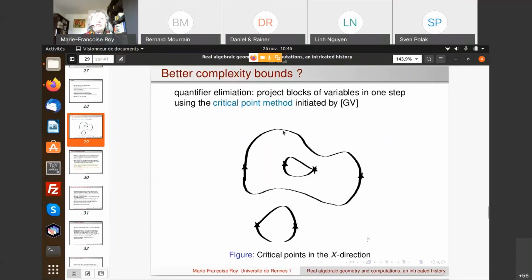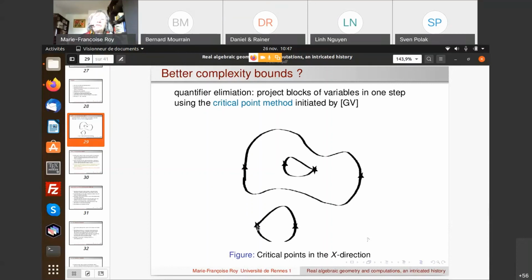For example, imagine this is a very high dimensional smooth algebraic set, and we can look at its extremal points in the x1 direction, say the x direction, and we get these points. And you see that in order to get these points, we don't need to project the set on Rk-1, Rk-2, and so on. We just get these points by solving a polynomial system of equations in the space.